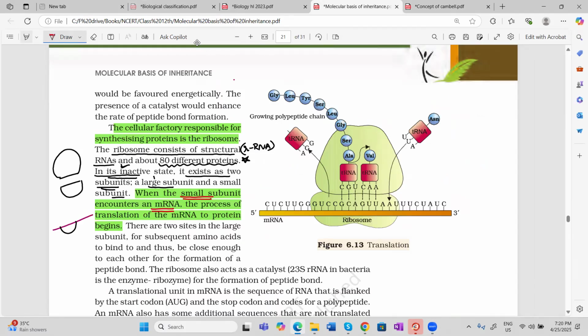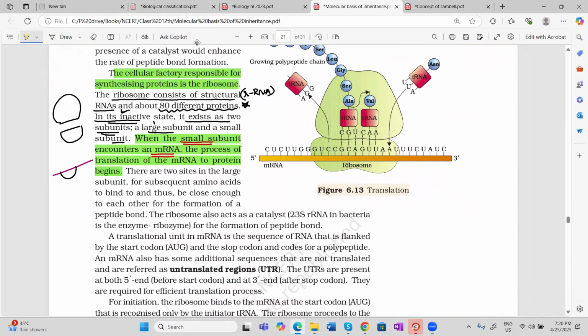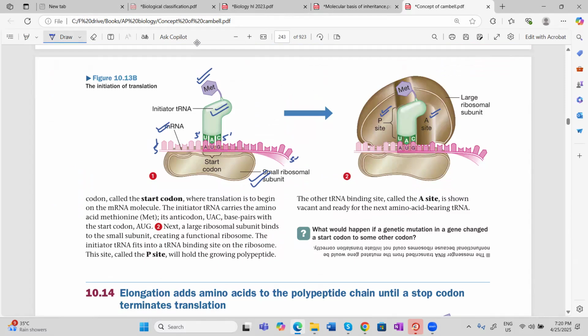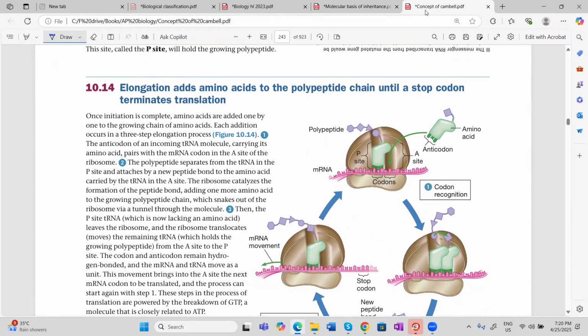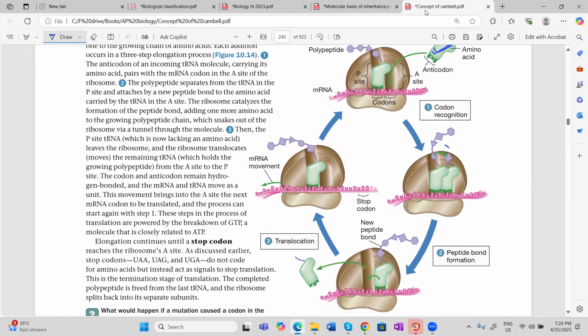See the NCERT carefully. We are saying there are two sites present in the larger subunit. The first is the P site, and then the A site. Now see here. The new amino acid which is brought by the transfer RNA will come on the A site. After recognizing the codon, check carefully. If you see the green arrow, peptide bond formation will be done between the new amino acid which is coming and the old one which is already present on the P site.